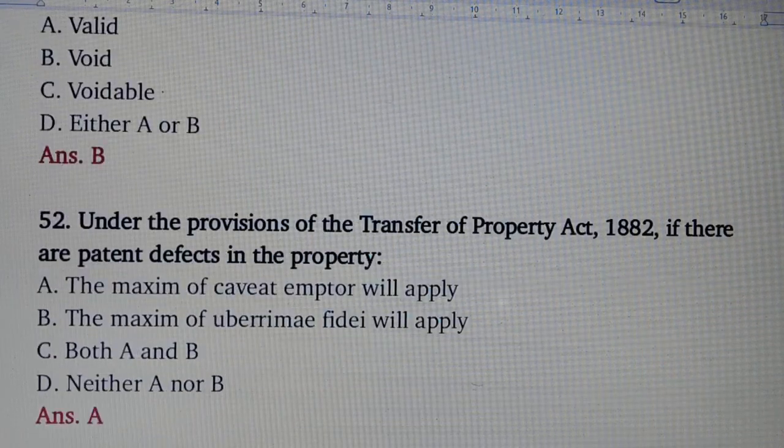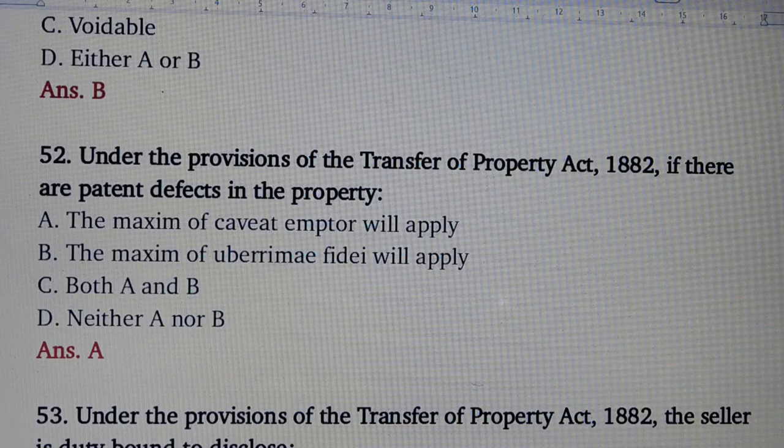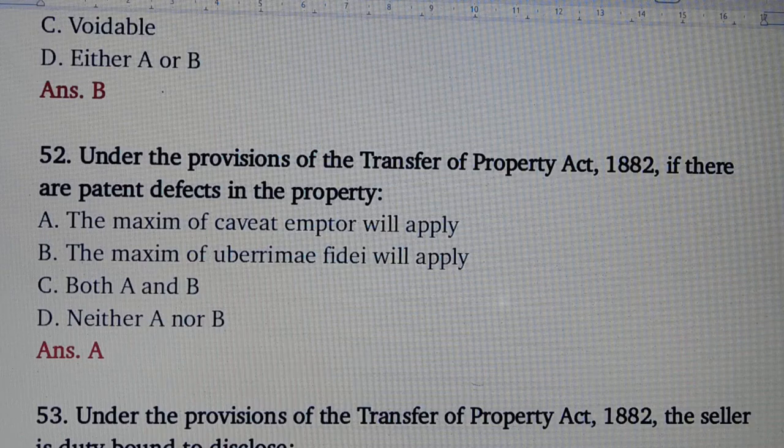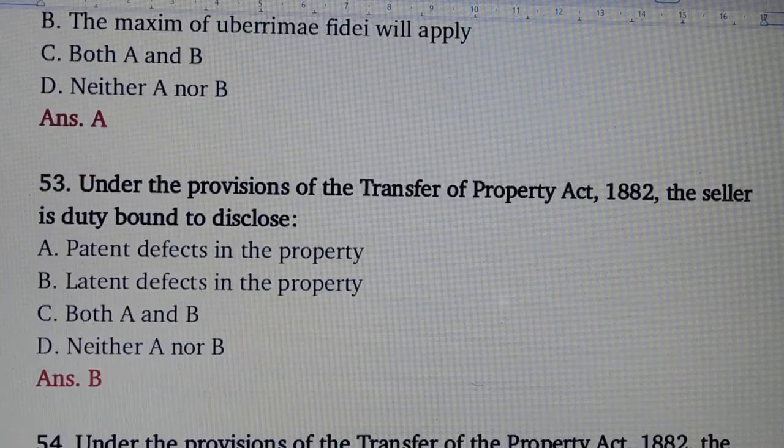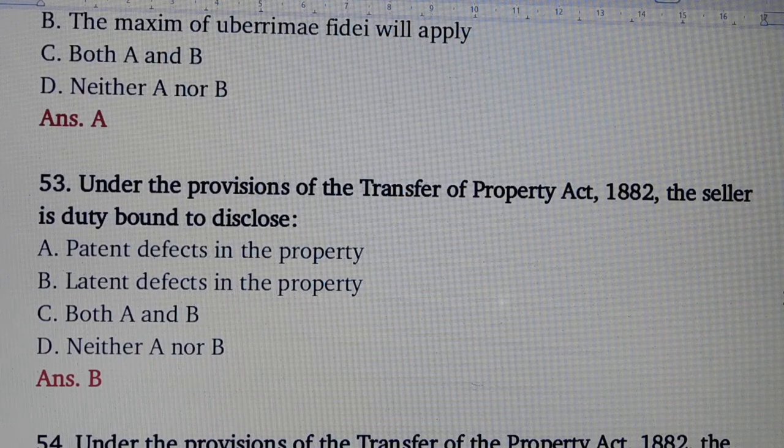Question number 52. Under the provision of the Transfer of Property Act, if there are patent defects in the property, answer is option number A, the maxim caveat emptor will apply. Question number 53. Under the provision of the Transfer of Property Act, the seller is duty bound to disclose. Answer is option number B, latent defects in the property.